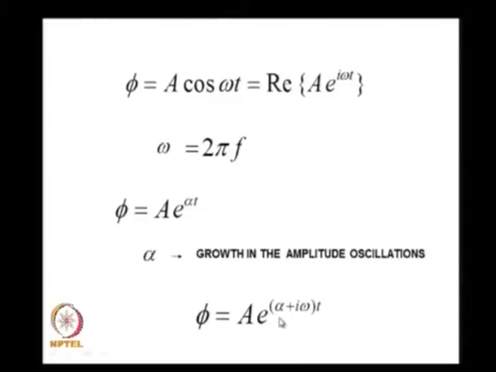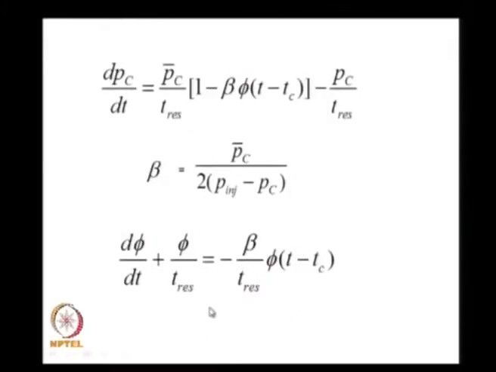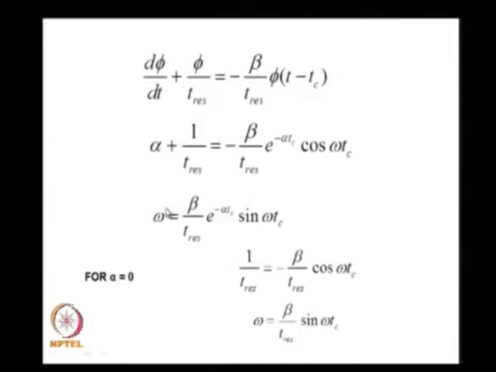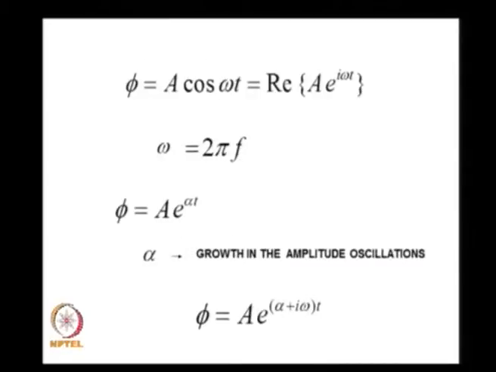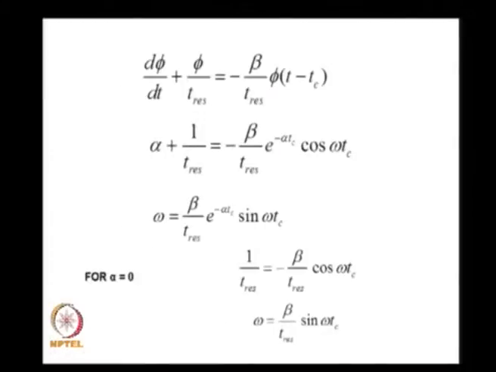I substitute this expression in the earlier expression, and now I get d phi by dt plus phi by T residence is equal to beta by T residence into phi at t minus Tc. I substitute the expression which involves phi in this particular form, phi is equal to a e to the power alpha plus i omega t, and I separate the real and imaginary parts.